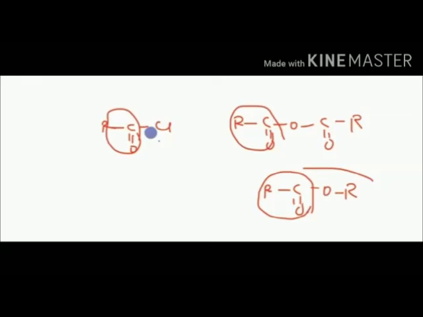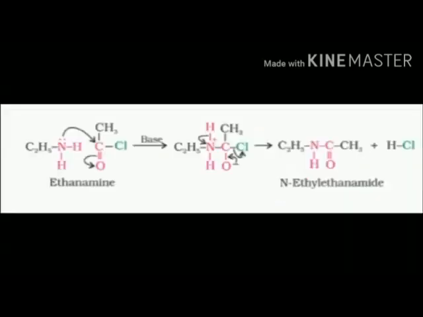The third reaction is acylation of amine. Any group which is an RCO group can undergo acylation. You can see the different types, such as acid anhydride or acetyl chloride. These all have an acetyl group on them. You can see the ethane amine. Ethane amine reacts with RC double bond O Cl group. They form a complex. You can see how it is forming the complex, and the positive charge comes on the nitrogen atom.